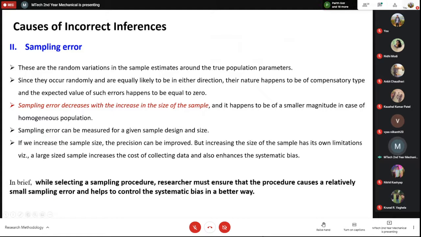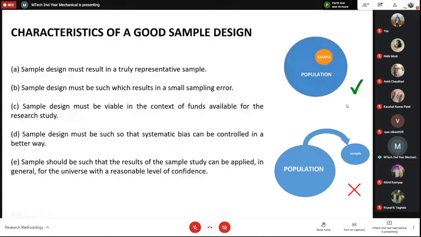After this we'll come to the characteristics of a good sample design. A sample design must be a truly representative design, and it must result in a small sampling error, and the systematic bias should be controlled. It should also depend on the funds available for the research study. And it should be such that the sample study can be applied in general to the universe or the population with a reasonable level of confidence.